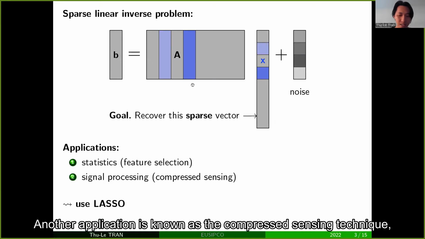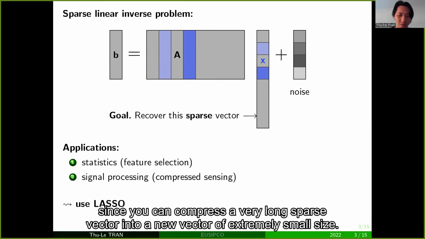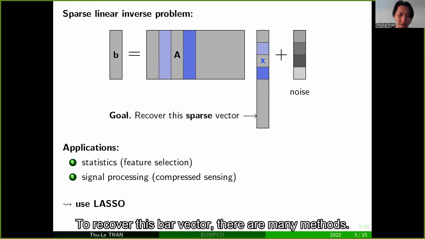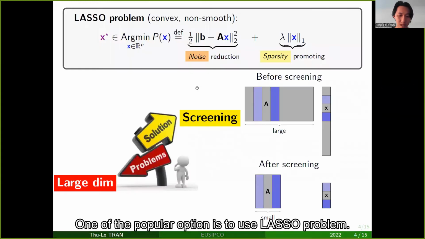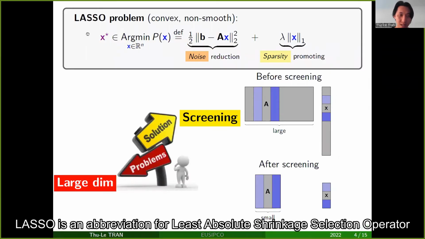Another application is the compressed sensing technique, where you can compress a very long sparse vector into a new vector of extremely small size. To recover this sparse vector, there are many methods. One of the popular options is to use the Lasso problem. Lasso is an abbreviation for least absolute shrinkage and selection operator.